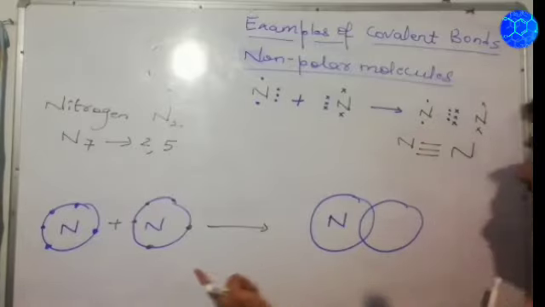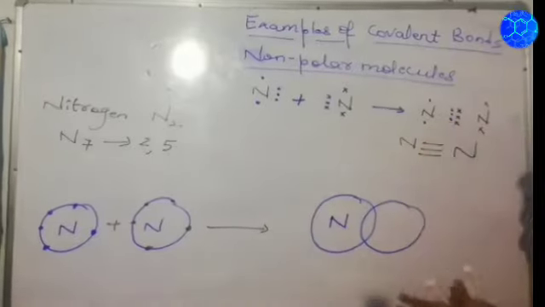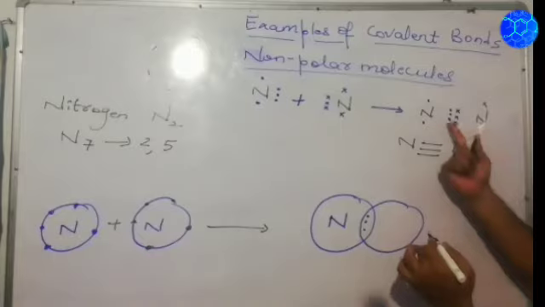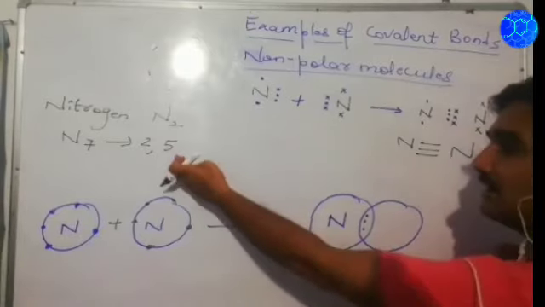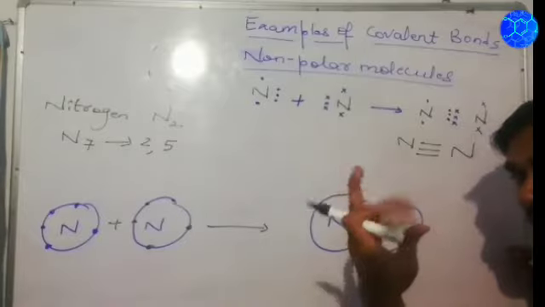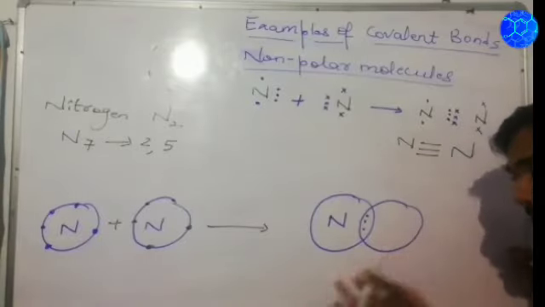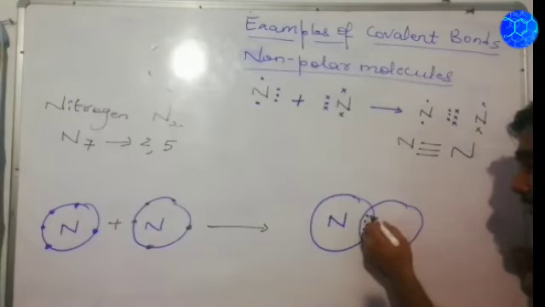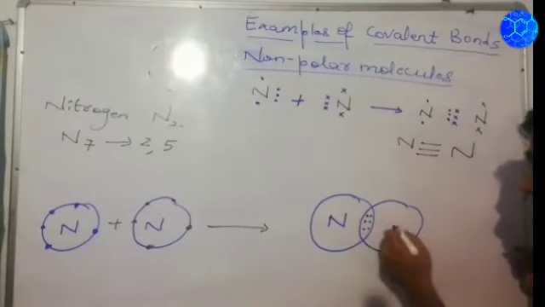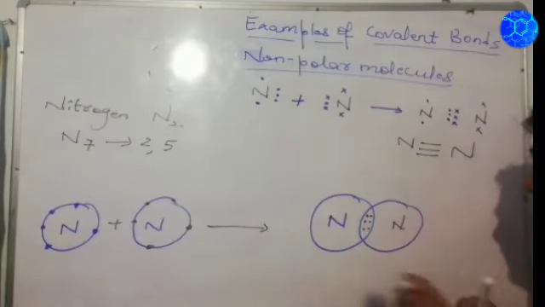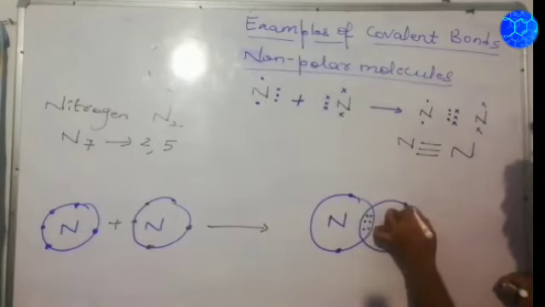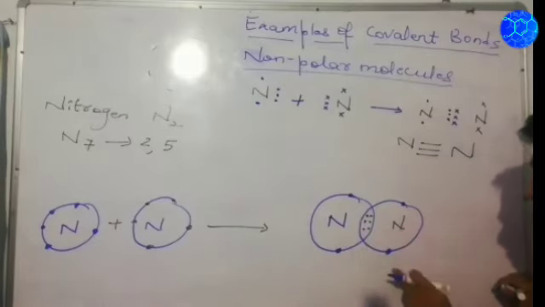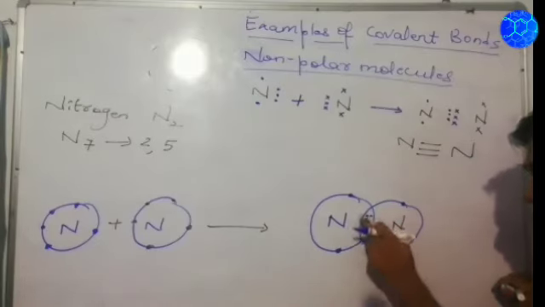So we can straight away see that 3 electrons are being mutually shared. 3 electrons will be mutually shared by this nitrogen atom, because 3 electrons are required. Whatever number of electrons is required, they will be mutually shared by both the combining atoms. So in this case also 3 electrons will be mutually shared by this atom of nitrogen. Now what is left? 1 and 2. So 1, 2, 3, 4, 5, 6, 7, 8: 3 electrons of its own and 6, 7, 8.